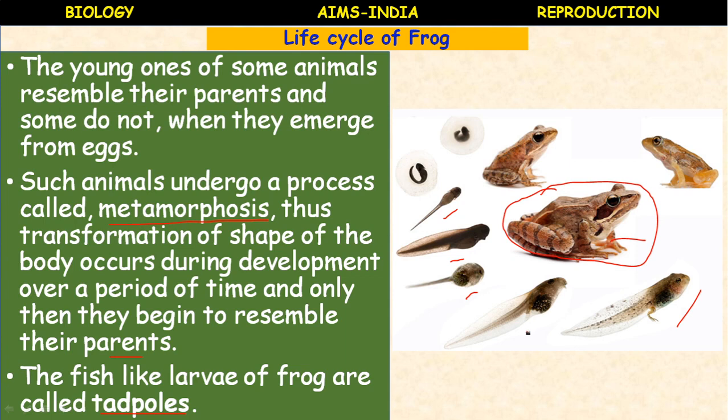They are larvae of a frog, tadpoles. So they undergo changes and they become the baby frog and finally become the adult. These changes together are named metamorphosis.